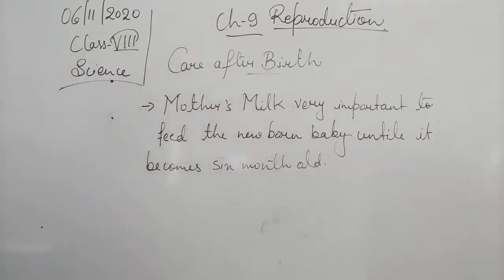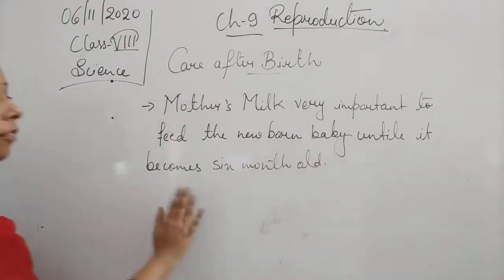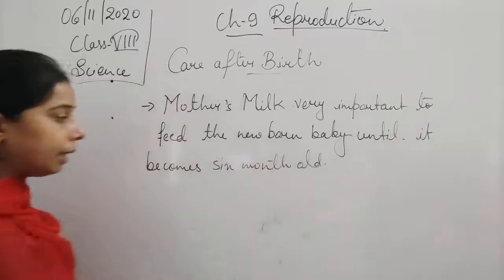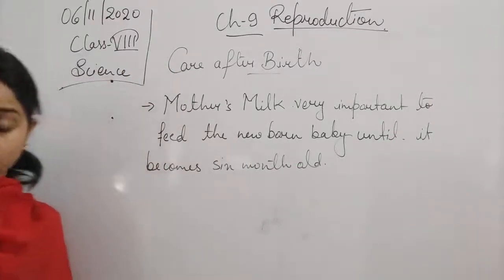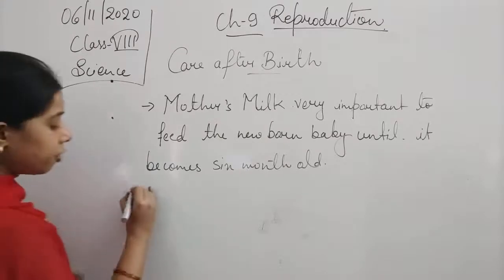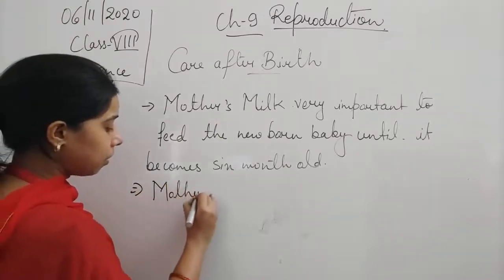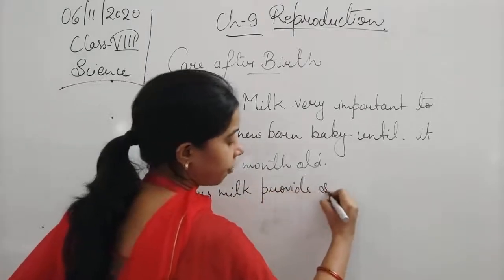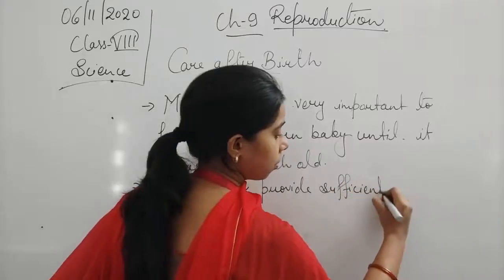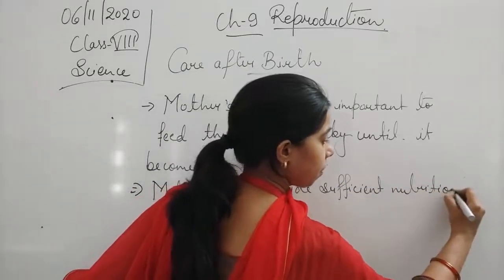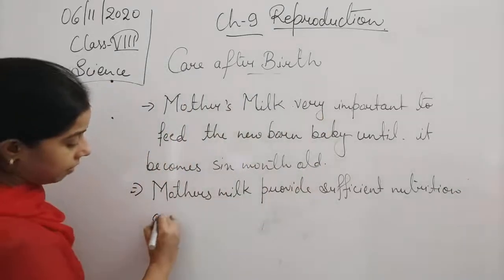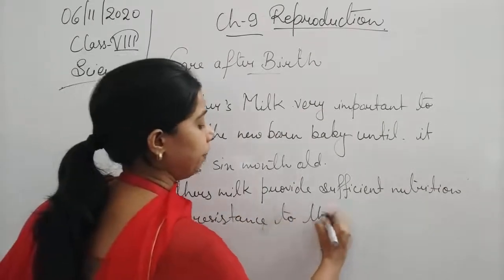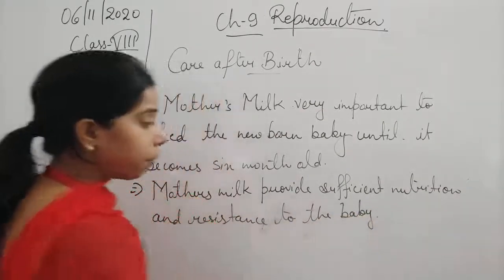The mother should feed the child with her milk until the child becomes 6 months old, because mother's milk provides sufficient nutrition and resistance to the baby. So this is a very important point, students.